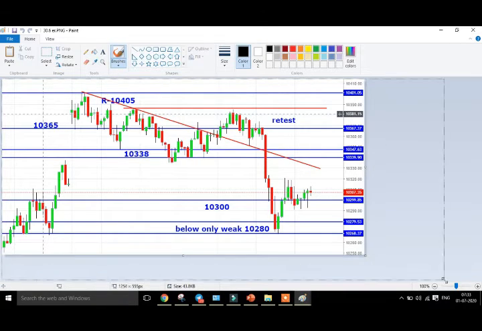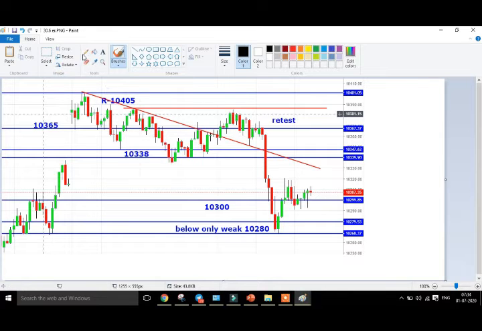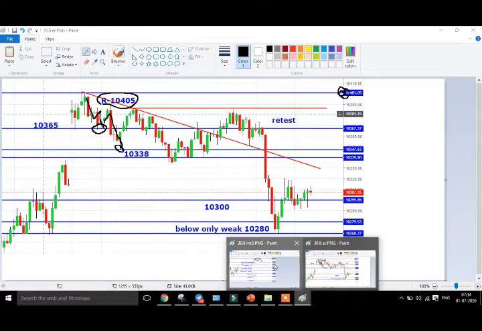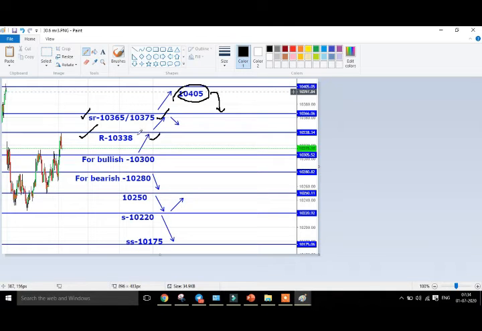All right, so here, see here, as I mentioned yesterday, the strong resistance at 10,405. See, it exactly took resistance at my zone, and it went down and hit the first target of 10,365, and the next time hit the target of 10,405, right? See, as I mentioned, it almost hit two targets.